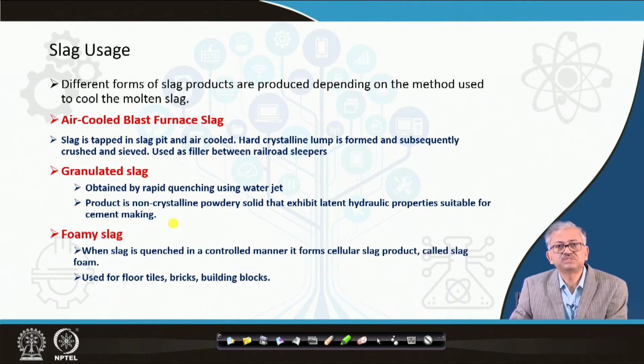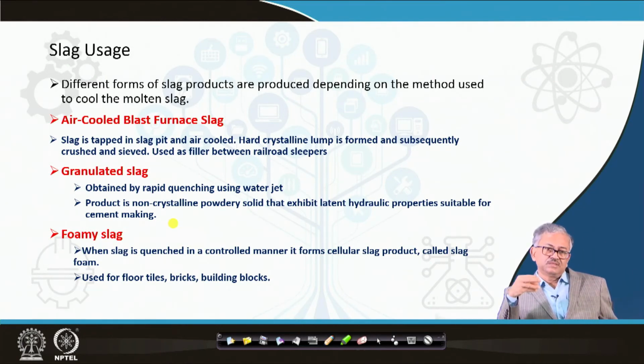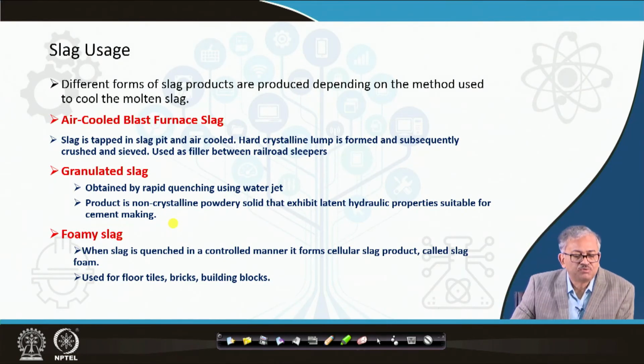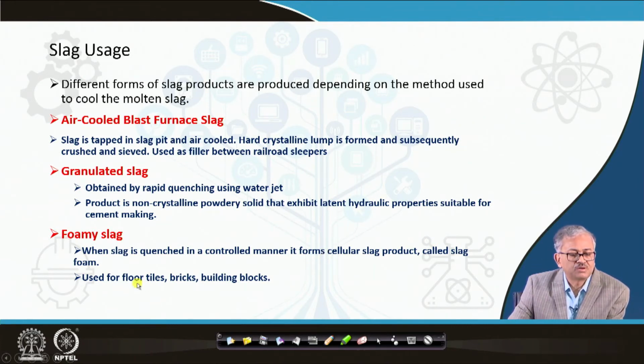And then you have a foamy slag also. If you can control the cooling, not too high, not too low, because in case of the water jet, instead of a water jet, you can mix up the water with some air, and then you can control it and form a mist, and then you can cool the slag in a controlled fashion, such that your cooling rate is not very high and not very low, and you can form a slag foam. Slag foam is basically, you can call it a cellular slag structure. And it is used for floor tiles, bricks, building blocks, and all these things.